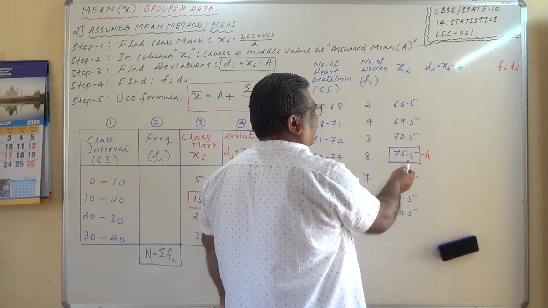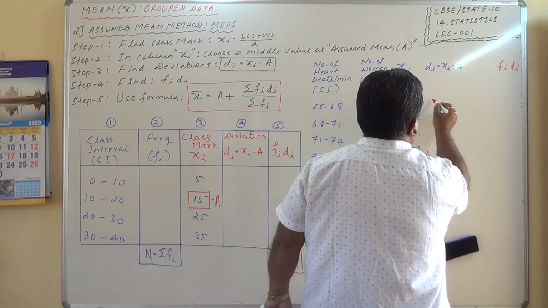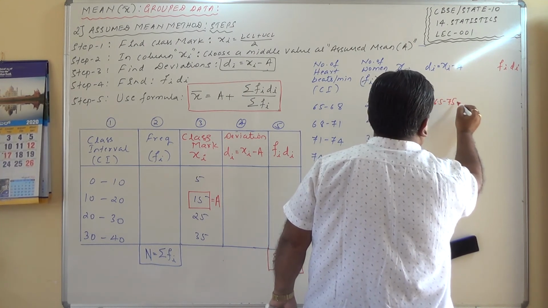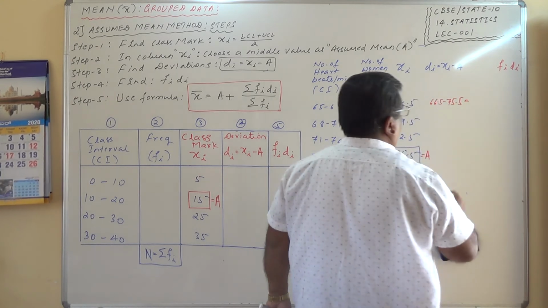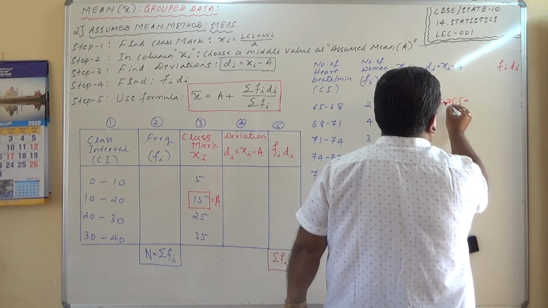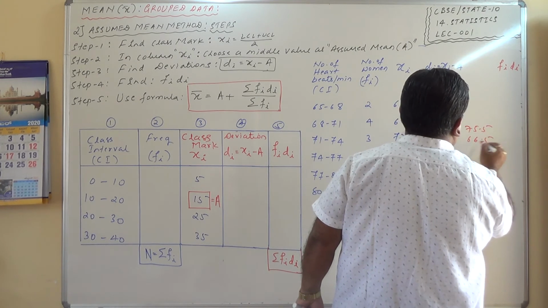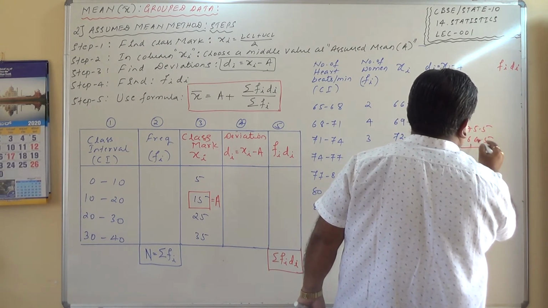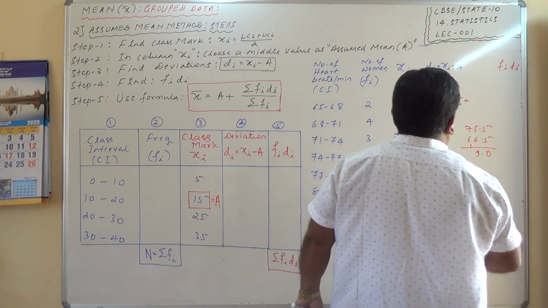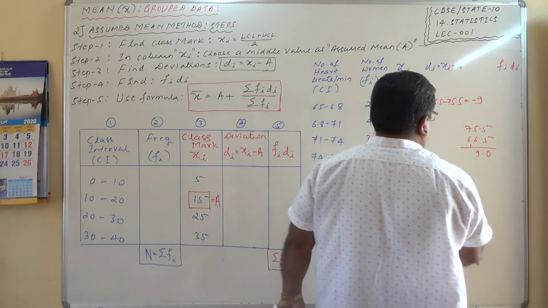So 66.5 minus 75.5, which is equal to, how much is this? 66.5, 75.5, we are going to get here minus 9.